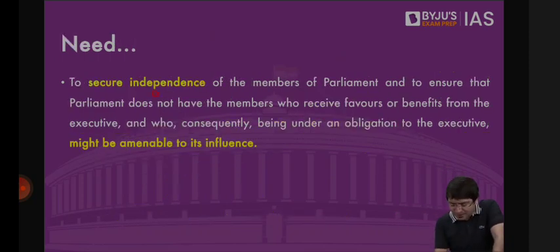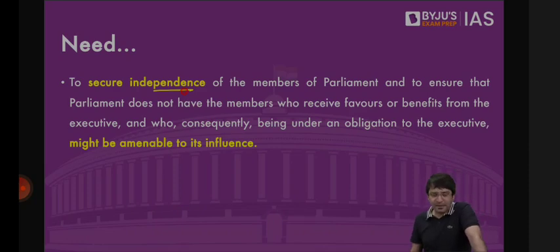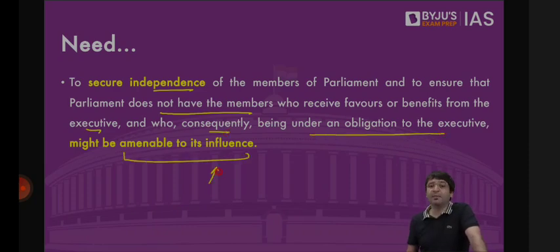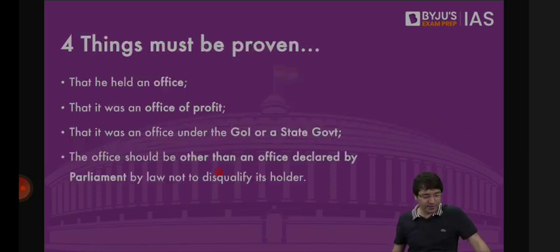What is the need? The need is to secure independence of the members of the Parliament and to ensure that Parliament does not have members who receive favors and benefits from the executive and who consequently are under obligation to the executive. Then they will be amenable to its influence. So now the executive will influence these legislators, which goes against separation of powers, because one organ should not influence the other organ. That is why, in order to ensure that legislators are not under the undue influence of the executive, we have this office of profit. Because if this is not there, then these legislators will come under the influence of the executive. But this is not where the story ends.